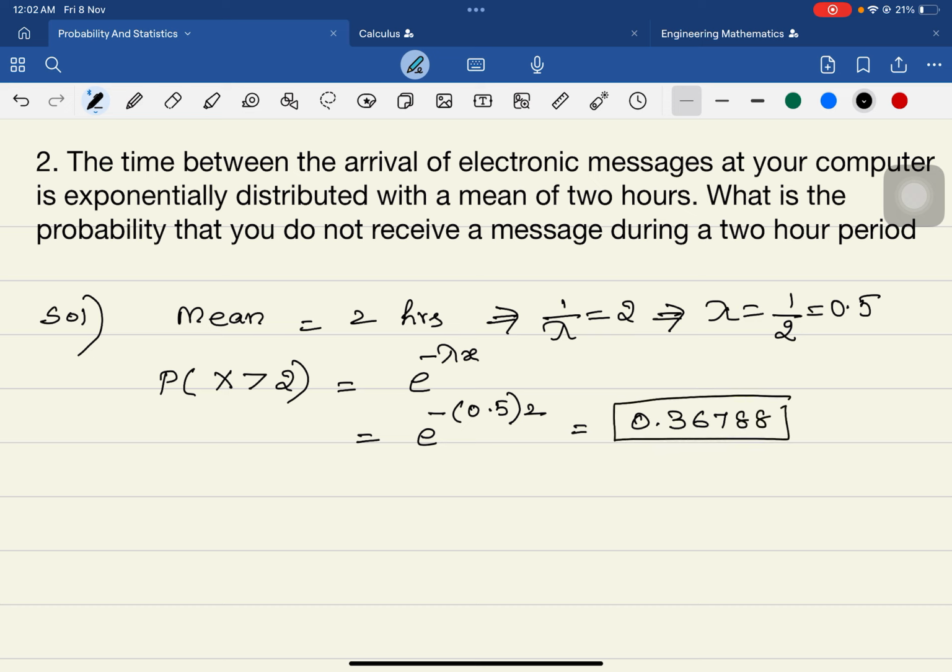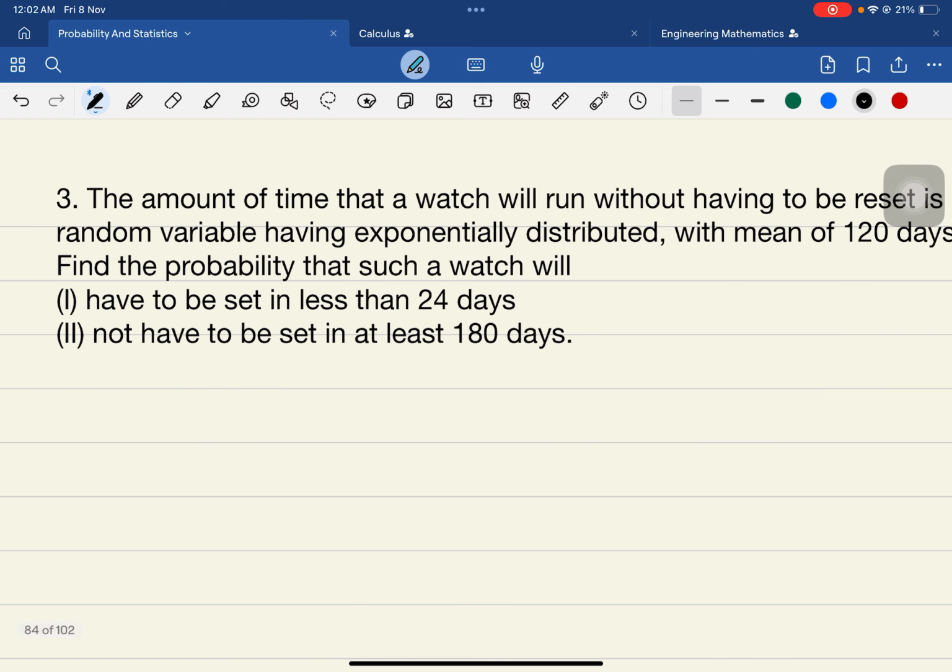I hope you could understand. What is the probability that you do not receive a message during a 2 hour period? For x less than 2 it is 0, so for getting no messages, that is greater than 2, what is the probability? So there is about a 36% probability like this. Is it clear? So let us now see the next one.